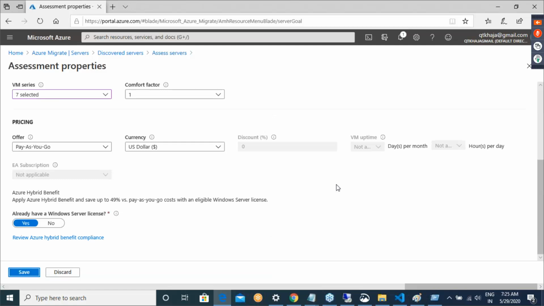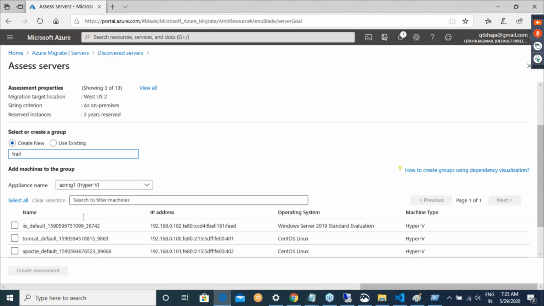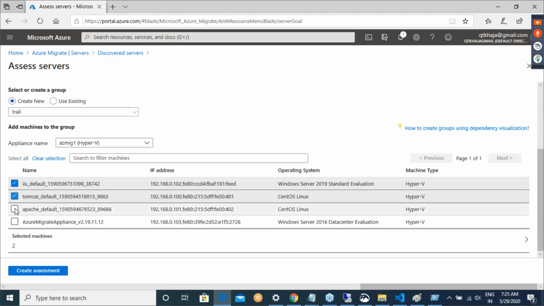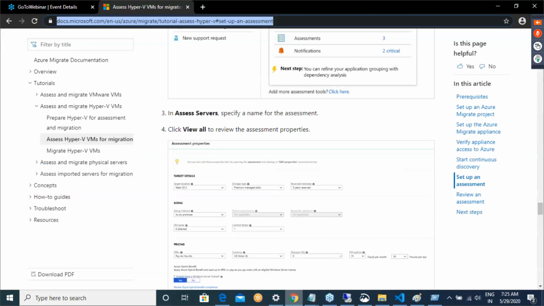Now I try to save this. Create a new resource group, trail. And then here select IIS, Tomcat and Apache, and then say create assessment. Depending on your appliance or your approach, you can have a different kind of setup.